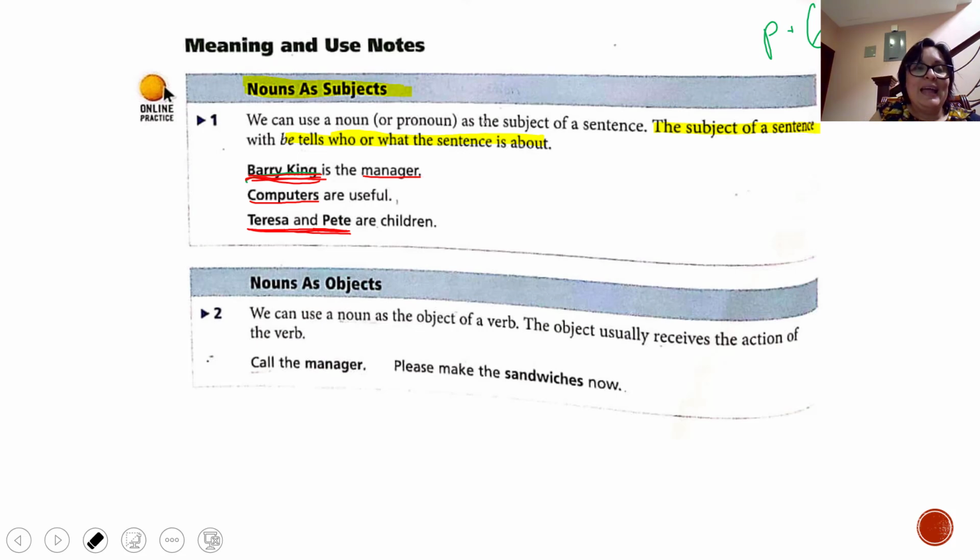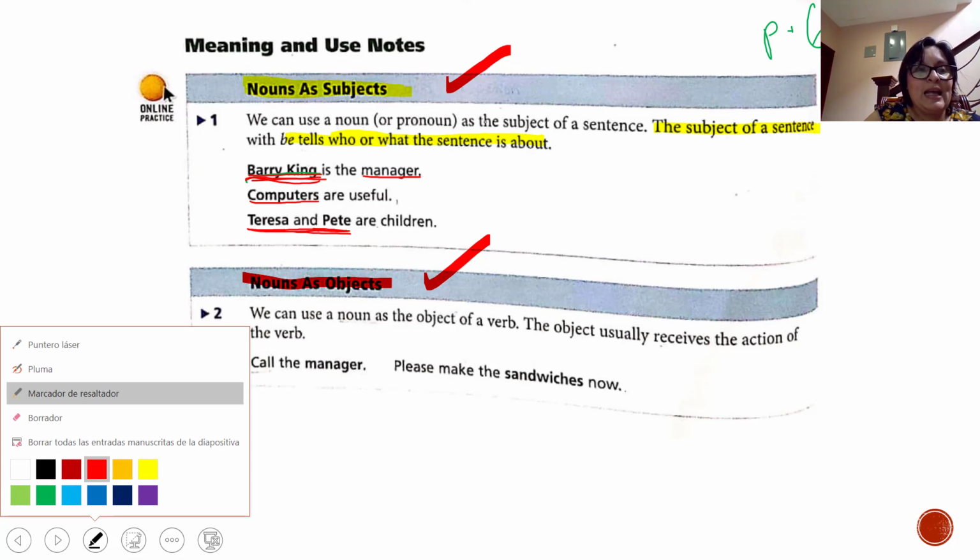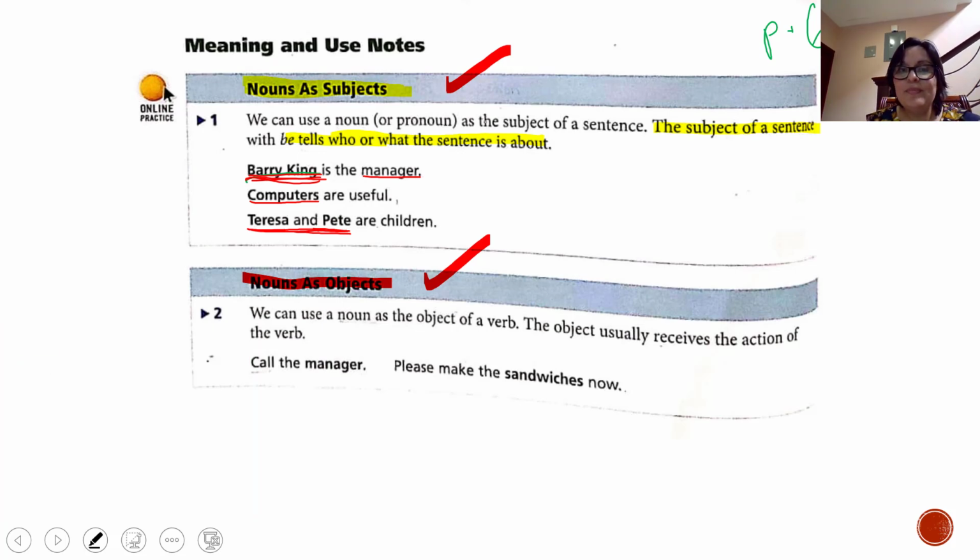Sometimes, guys, the nouns are going to be used as objects. Here we have nouns as subjects. That means what or whom are we talking about? But now we have nouns as objects. And let's underline what is a noun as object. It says, the object, I want you to underline this, receives the action of the verb.